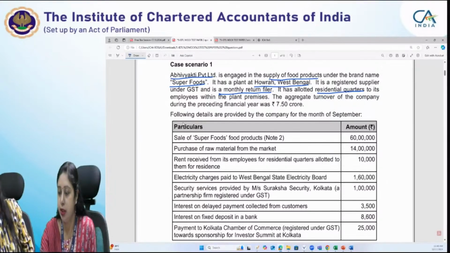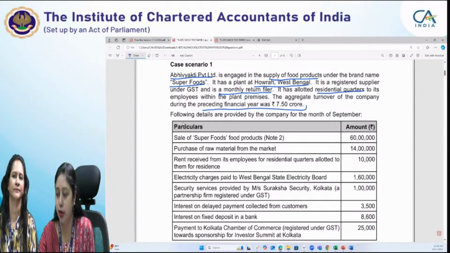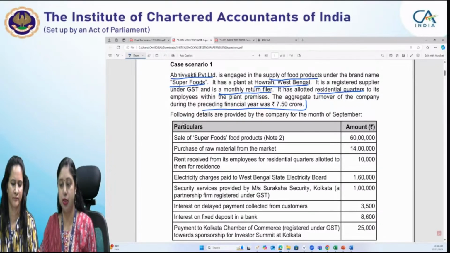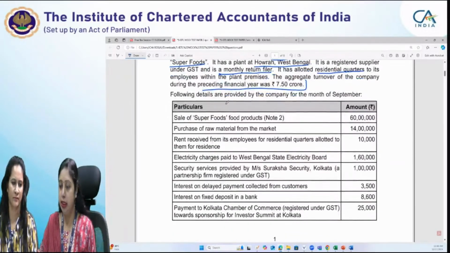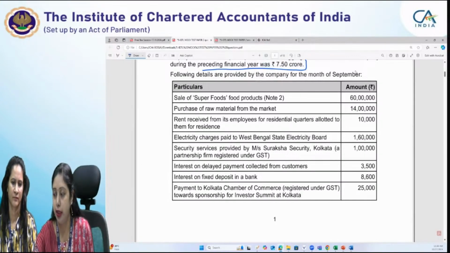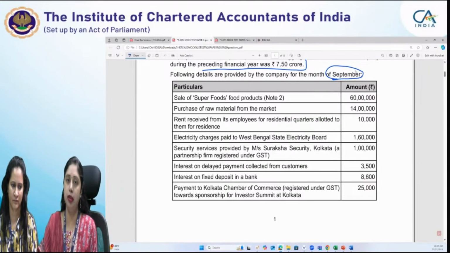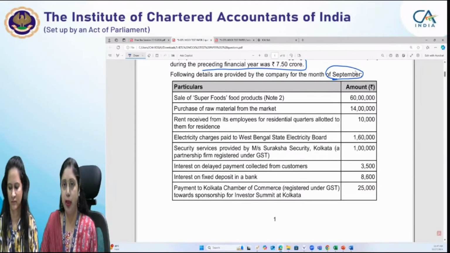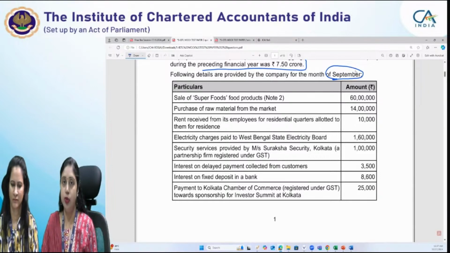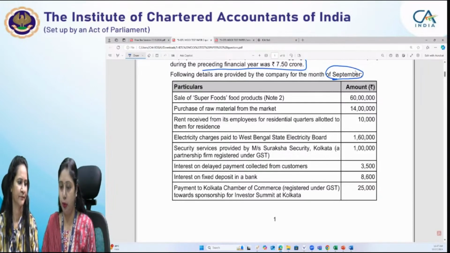Now, the aggregate turnover for the preceding financial year is also given to you. So it can have some impact in the questions, but as I told you, just go through the information and then see whether it has any use in any of the MCQs or not. Then we have the other details provided by the company for the month of September. So the primary information given to us is with regard to September. In case they ask us the value of supply, ITC, or reverse charge values, that would be asked for the month of September only.